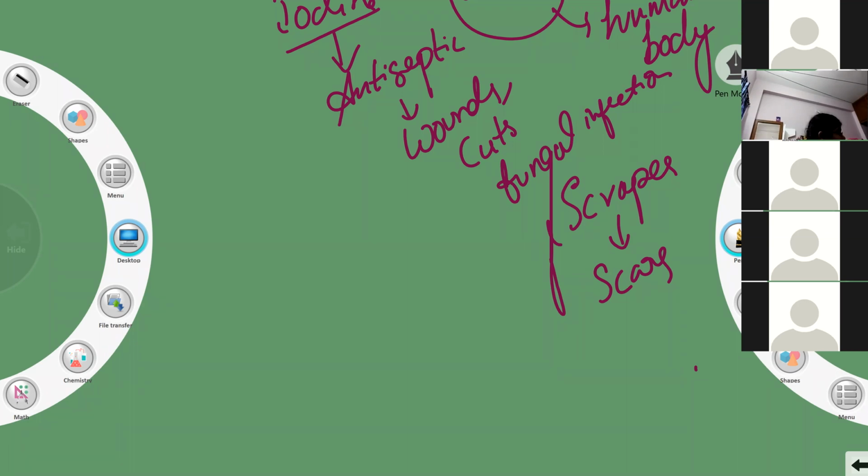Okay, so next is astatine. Astatine. Next we have, what is the next element, children? Next element, astatine.